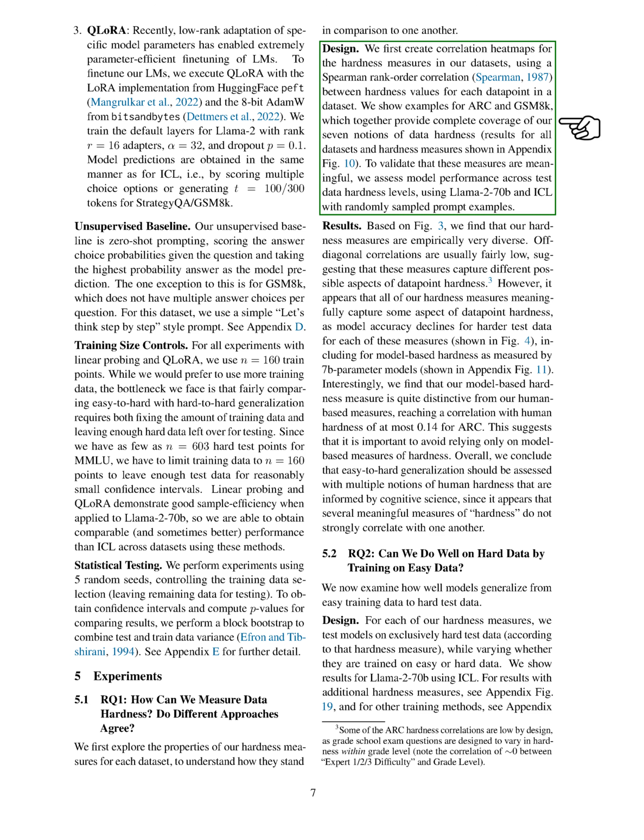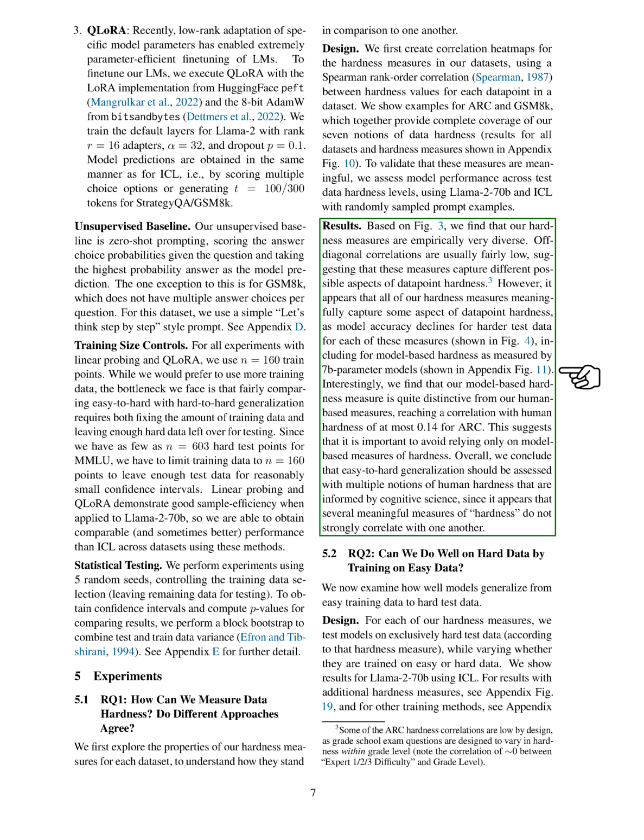We found that our difficulty measures are quite diverse. The correlations between different measures were generally low, suggesting that they capture different aspects of data point difficulty. Interestingly, our model-based difficulty measure was quite different from our human-based measures. This indicates that it's important not to rely solely on model-based measures of difficulty. Our conclusion from this experiment is that we should assess generalization from easy to hard data using multiple human difficulty notions, informed by cognitive science. This is because several meaningful measures of difficulty do not strongly correlate with each other.